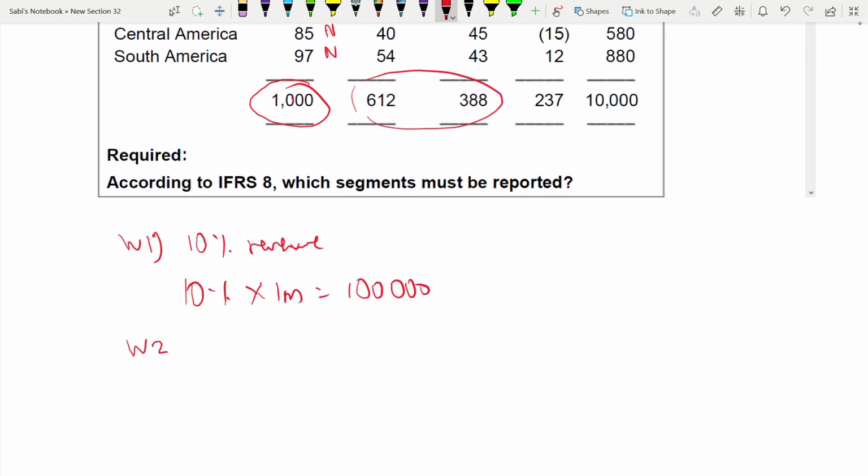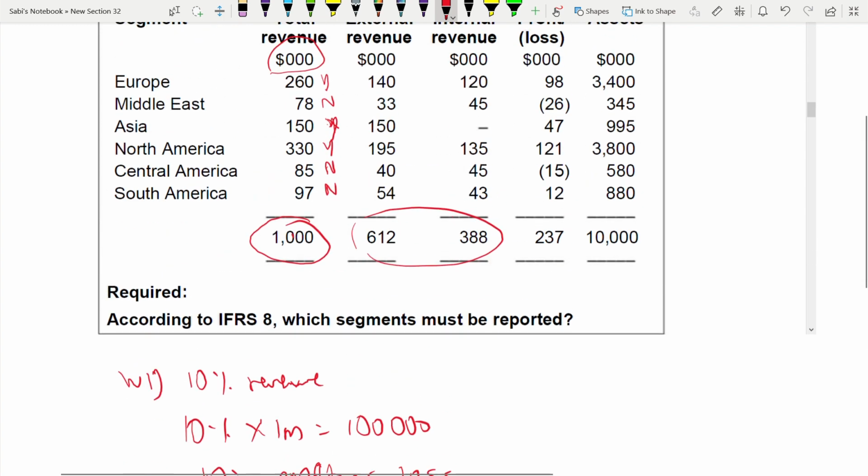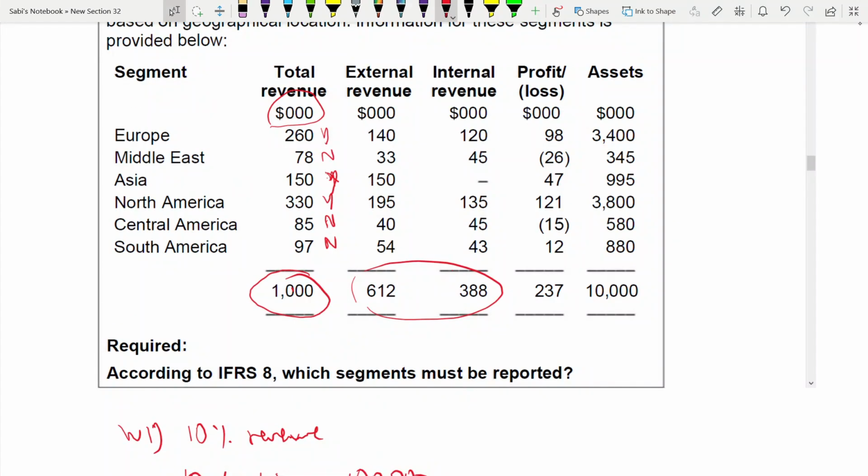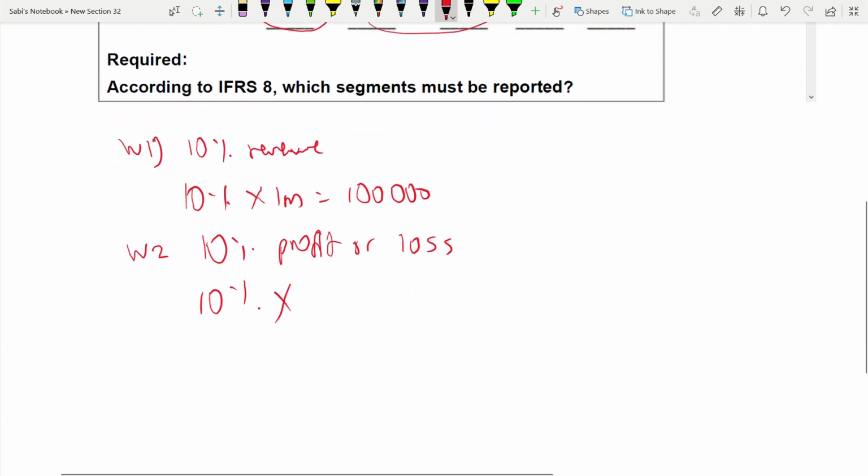Working 2 is the 10% of profit or loss. So, 10% of the profit. What is the profit? When you're recording profit, you have to add all the profit making and loss making segments separately. Here, you have to add 98, 47, 121 and 12. Add together and see how much it is.